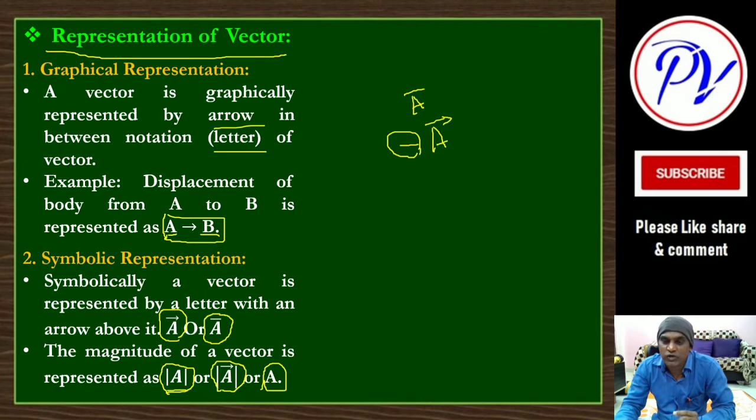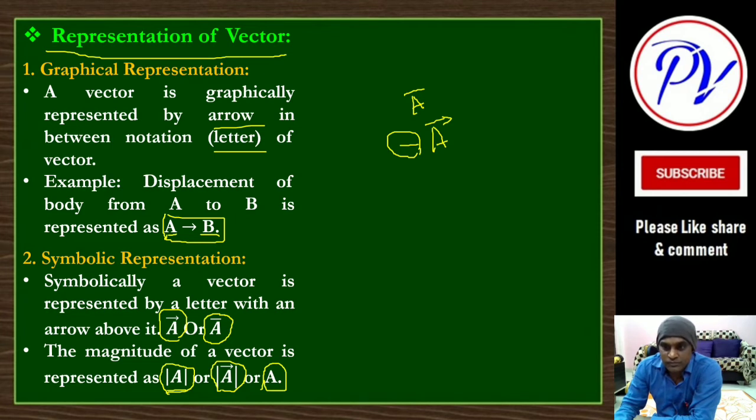No, the magnitude of a vector quantity is always positive. Remember this, the magnitude of a vector quantity is always positive. But a scalar can be negative, a scalar can be positive. Negative work done, positive work done we say, but force magnitude cannot be negative. If minus F, what does it mean? The direction of force is opposite. That is the meaning. Remember this, this is a very important concept.